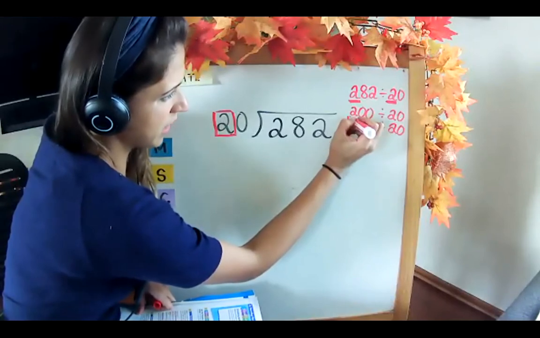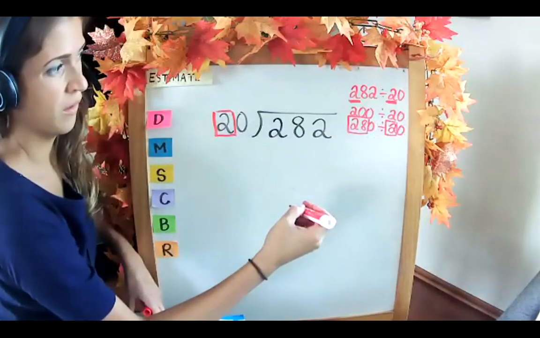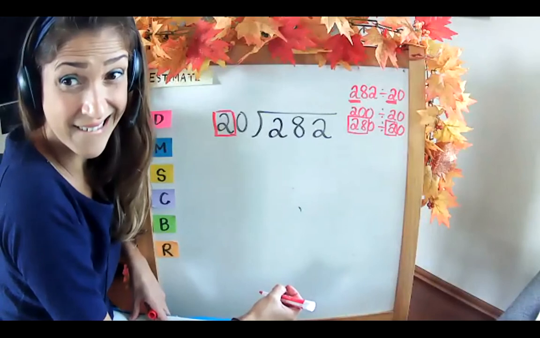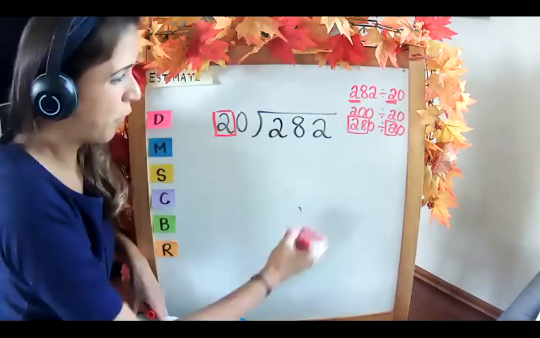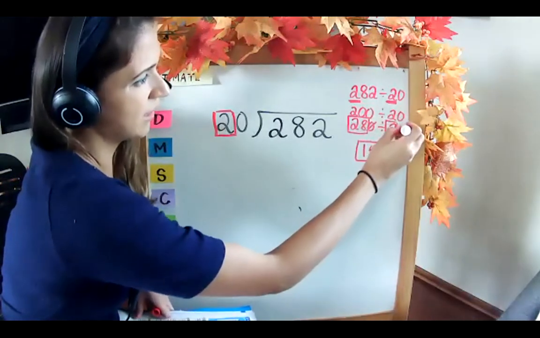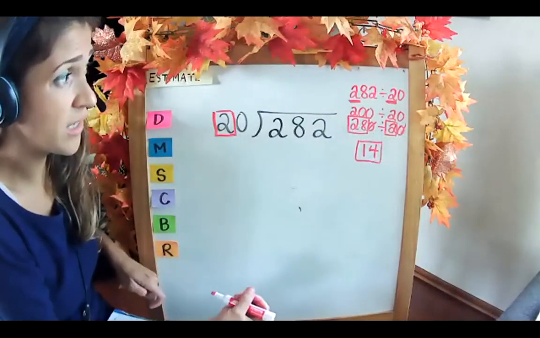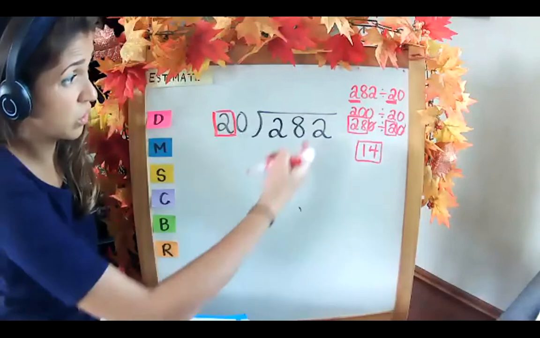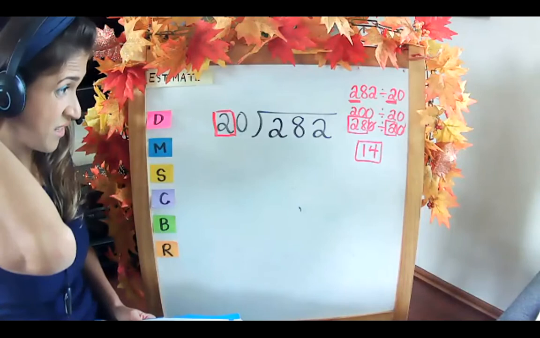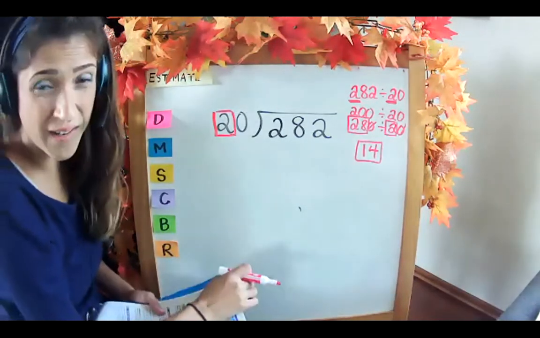We're focusing on the 28 and the 2. 28 divided by 2 is? 14. Yes, 14, and the zeros cancel out. So 14 would be a good estimate. If you wanted to start off really small, you could also do 200 divided by 20, which would give you 10. Obviously, 14 is closer, right?